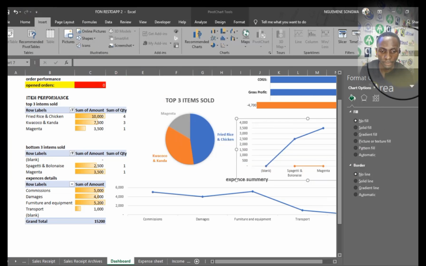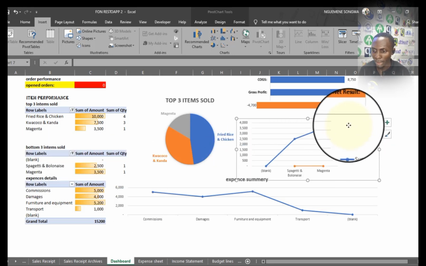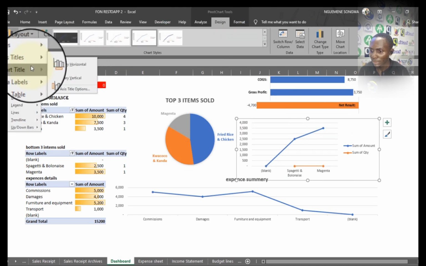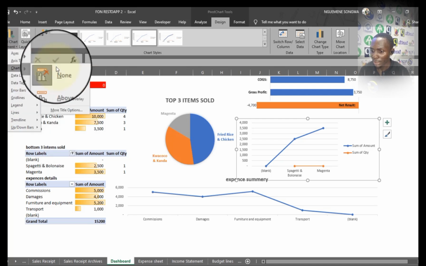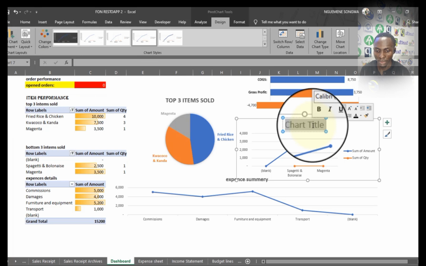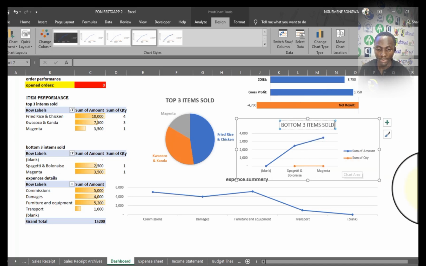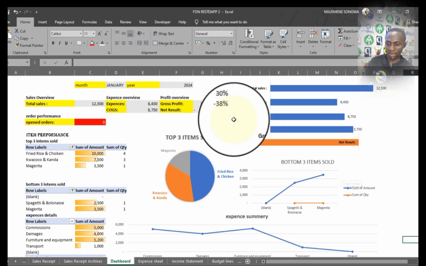So you can come and add a new field. So we are going to add to this a header title, chart title above, and we are going to call this, let me say, bottom three items sold, so that we can have it this way. So you see, everything is already just very okay the way we had it there.